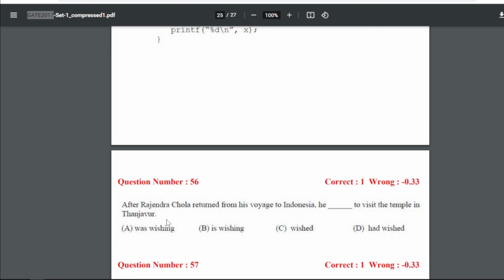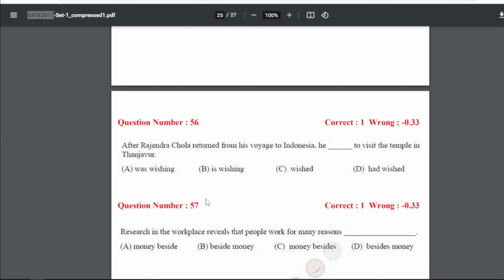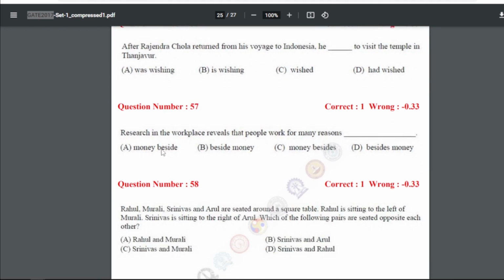Now 56 question is, after Rajendra Chola returned from his voyage to Indonesia, he dashed to visit the temple in Tanjavur. So for 56 our answer will be C. He wished to visit the temple in Tanjavur. 57: research in the workplace reveals that people work for many reasons dash. So for 57 our answer is D, that is, besides money. So that people work for many reasons besides money.